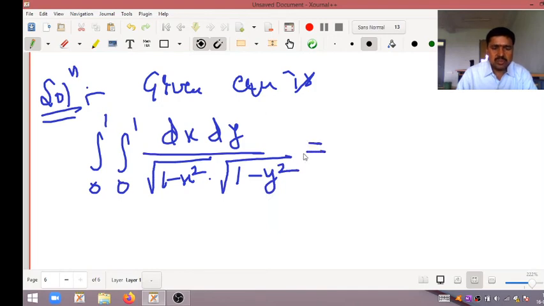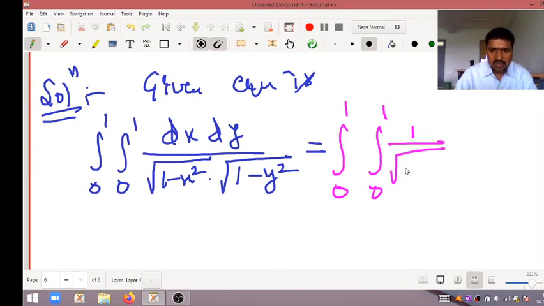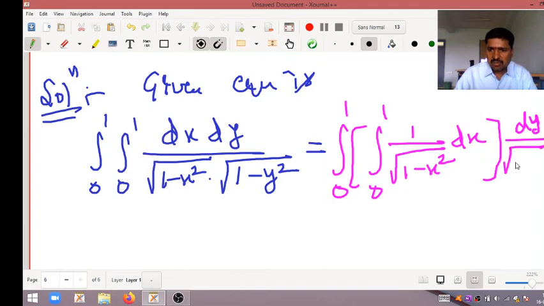So this can be written as integral 0 to 1, 1 divided by square root of 1 minus x square into dx. I am keeping one bracket, this one, and into the remaining, dy by square root of 1 minus y square.